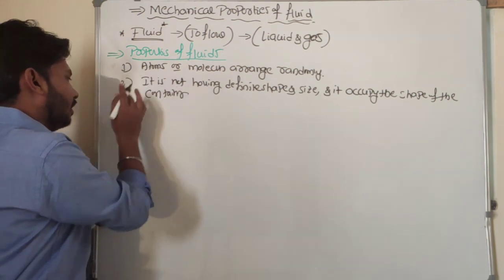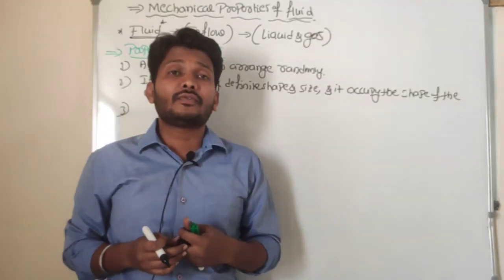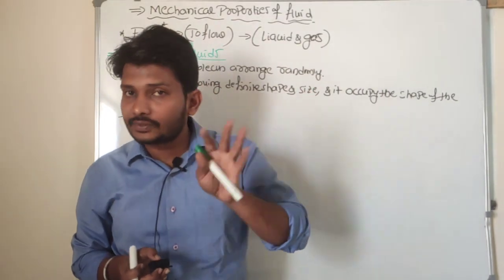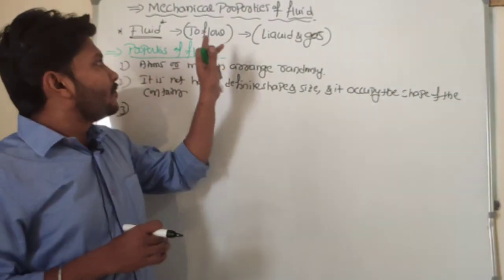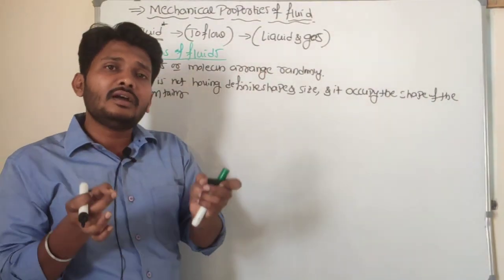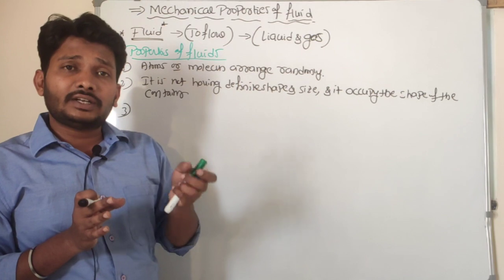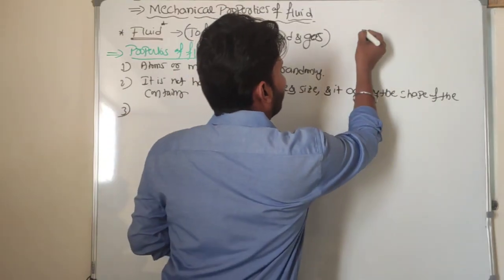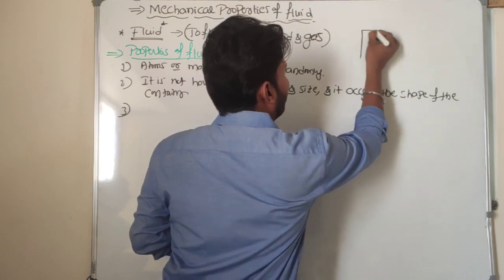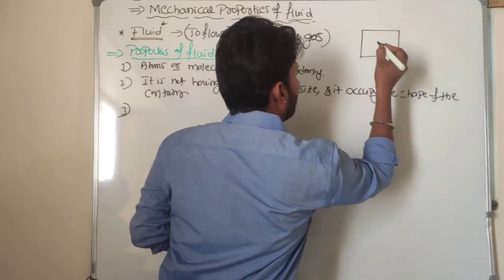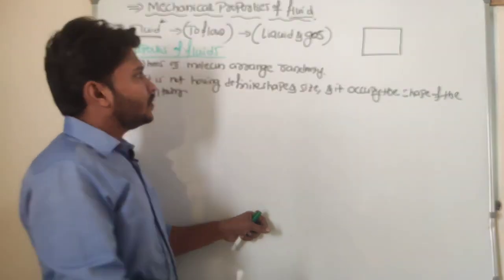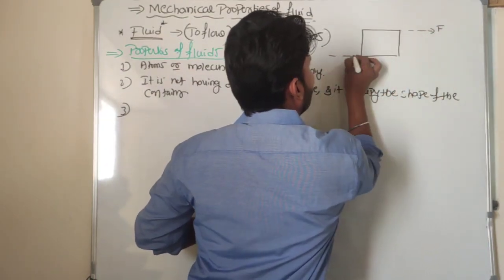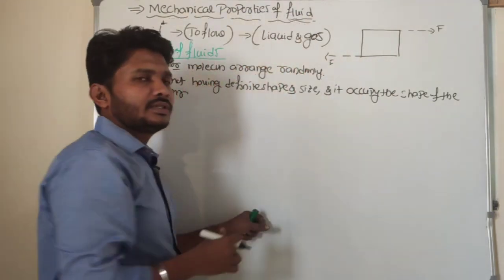Right? And the third important property related to fluid is that fluid does not withstand shearing stress. So remember here, fluid does not withstand shearing stress. About that stress we understood in case of mechanical properties of solids. Let us recall it. For example, take this one solid substance. To this solid substance, I will apply a force here. So two equal forces are applied in opposite directions.